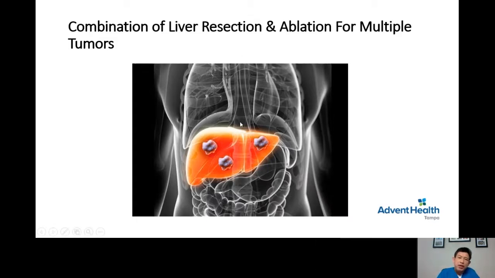This is what I mentioned earlier about the combination of liver resection and ablation for multiple tumors. In this picture, the patient presents with 3 liver tumors. The way we handle a scenario like this is that the liver tumor here on the left side is resected by local resection. The second liver tumor is also resected by local resection. And the third tumor, instead of being resected, is now ablated. By ablating this tumor, we can preserve as much liver parenchyma around the tumor as possible, so that the patient can live with as much liver parenchyma without tumor as possible. So parenchyma sparing liver surgery is the way to go.